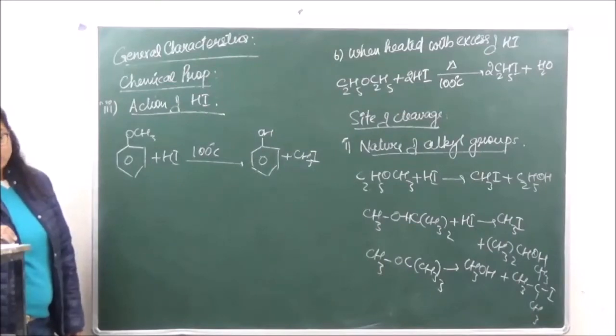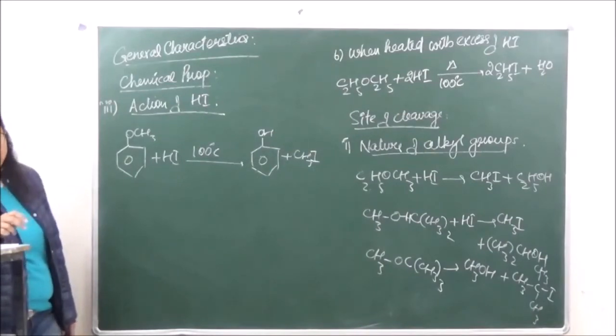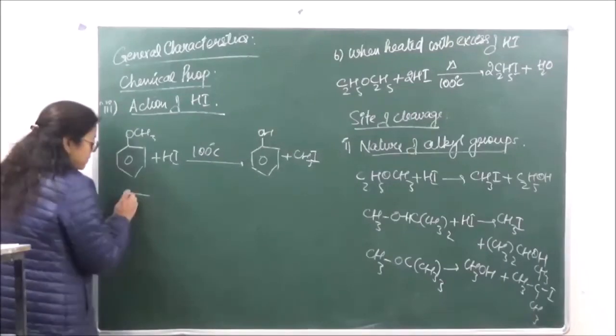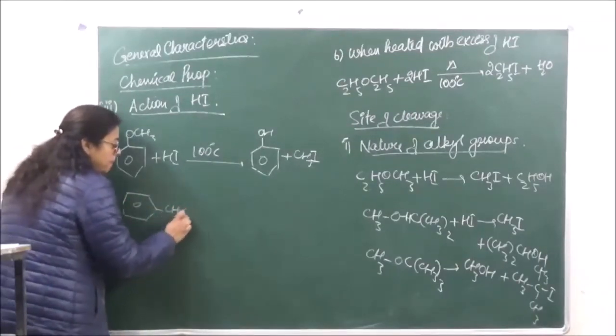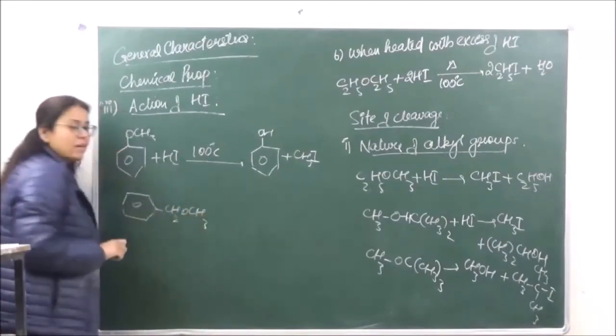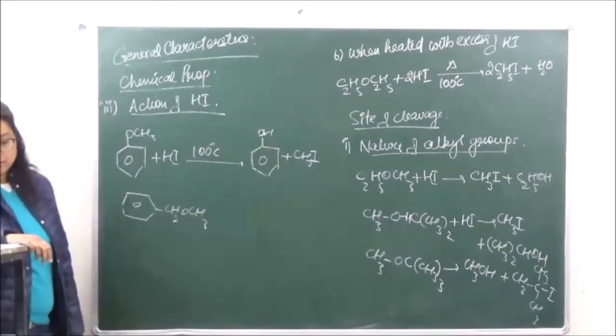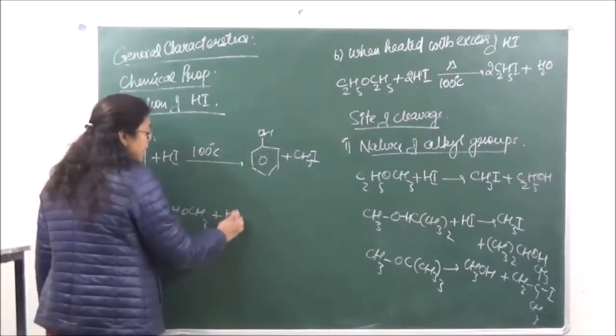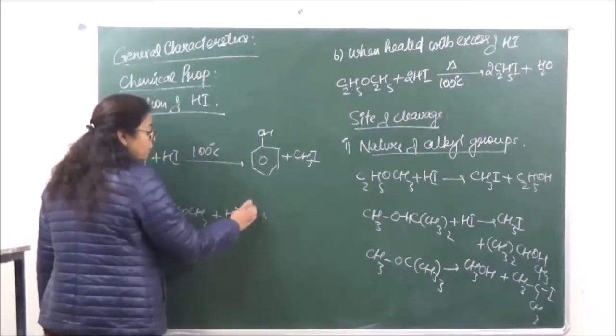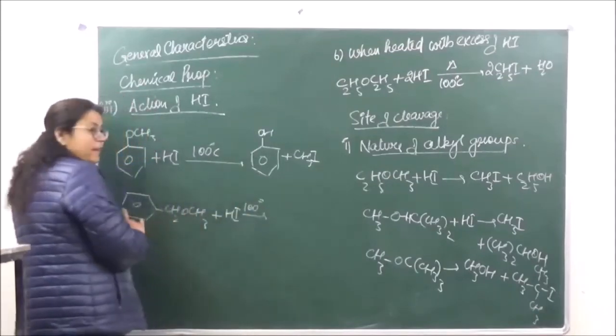Now, if we have a larger alkyl group present, if we have a compound like this, in this case we will see that HI is going to retain with the benzene ring.